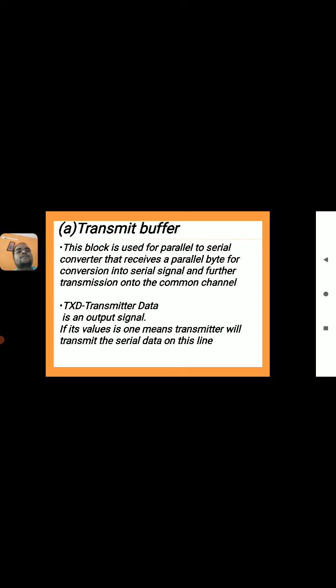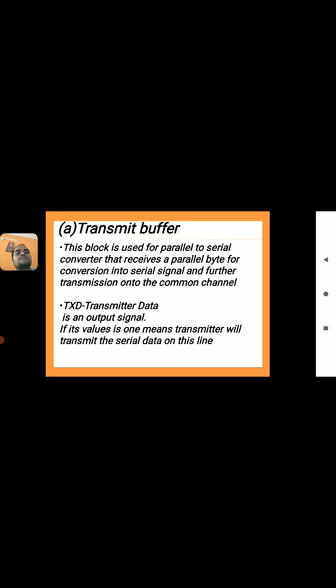When we see the transmit buffer register, this block is used as a parallel to serial converter that receives a parallel byte for conversion into a serial signal and further transmission onto the common channel. So the first action performed by the transmit buffer is conversion of parallel data form into serial data form.